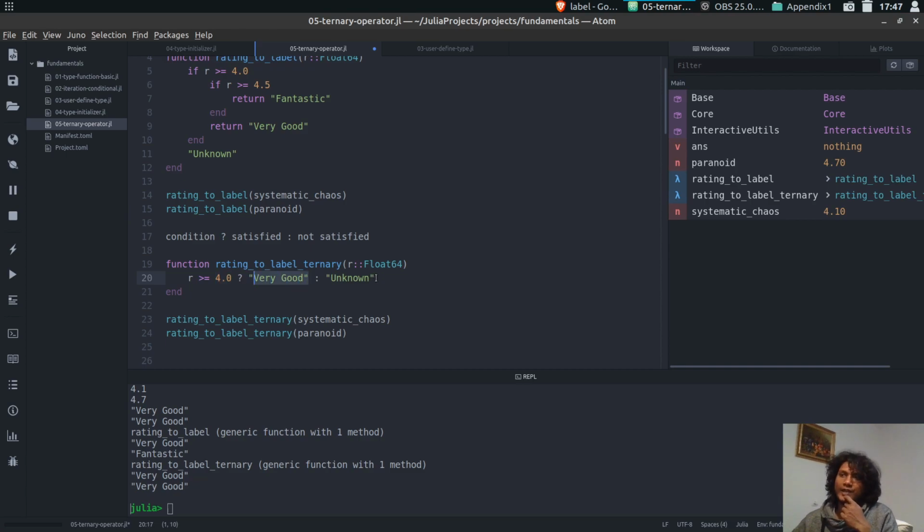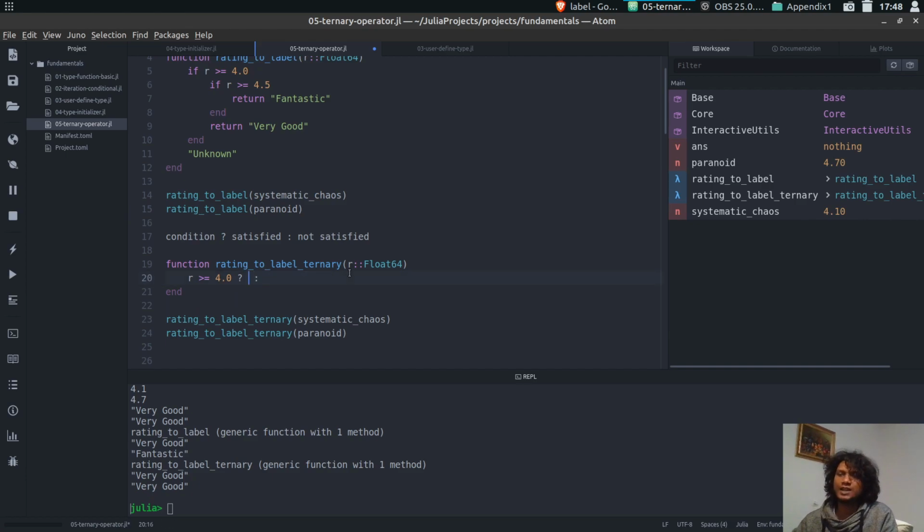So what we can do, if it's greater than 4, is do another check inside, and that should return us fantastic. So if the first condition is satisfied, only then it will check the second condition. Otherwise, it will return unknown. So there will be a change between these two places. I will just delete these two parts.